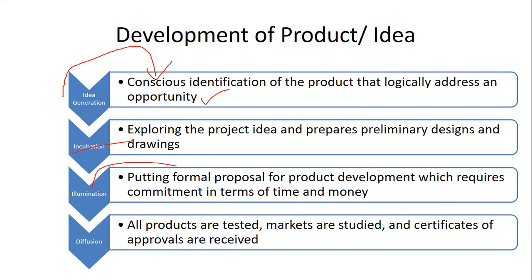Illumination puts forward a formal proposal for product development, in the form of a commitment in terms of time and money. And diffusion, where products are tested, marketed, and certificates of approval are received. So this is how your idea generation or product development will be finalized.